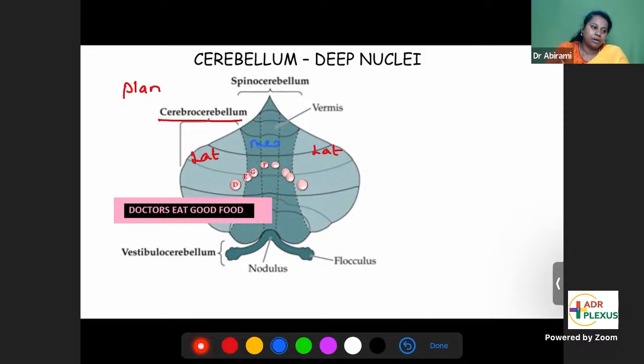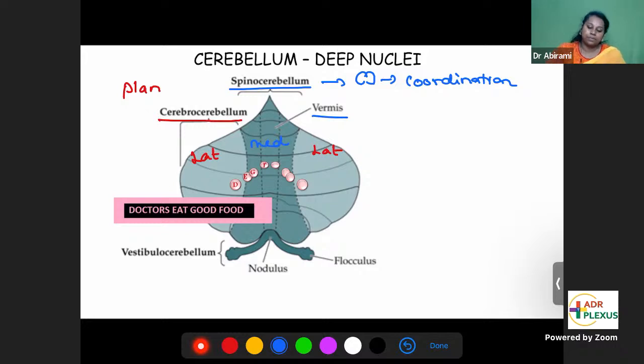The medial part is called the spinocerebellum. Why is it called spinocerebellum? It connects to the spinal cord and from there to all parts of the body, and it will check for coordination. Spinocerebellum only checks for coordination. The center part of spinocerebellum is called vermis.